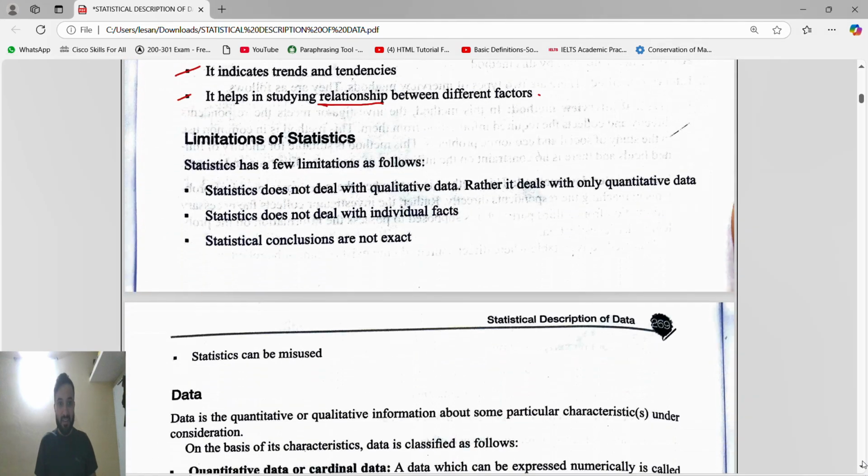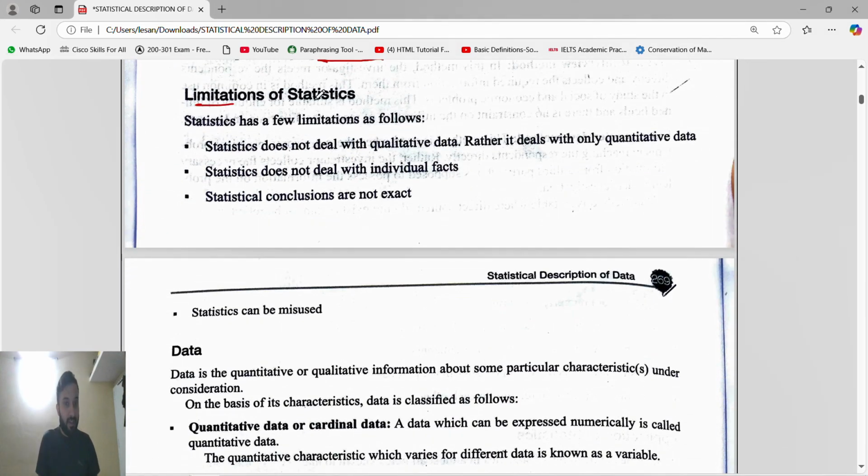Okay. Now next, everything has a limitation. So limitations of statistics: first, statistics does not deal with qualitative data, as I explained at the start. Rather, it deals with only quantitative data, guys. Why only quantitative data? Because we have to draw the graph.